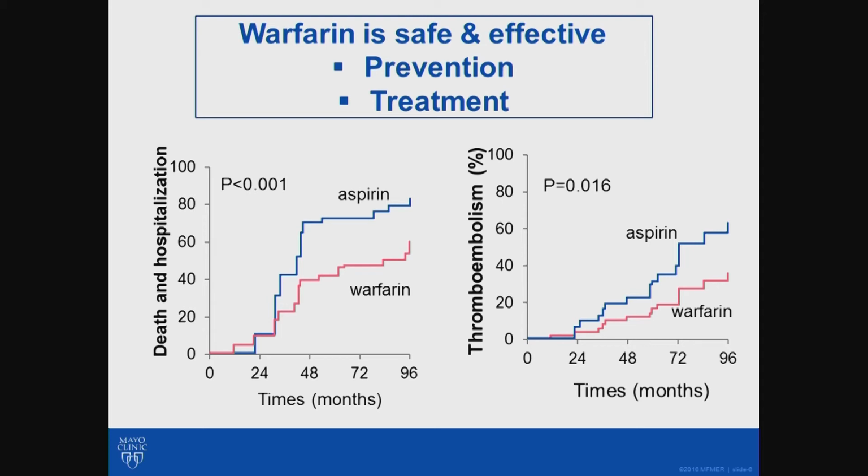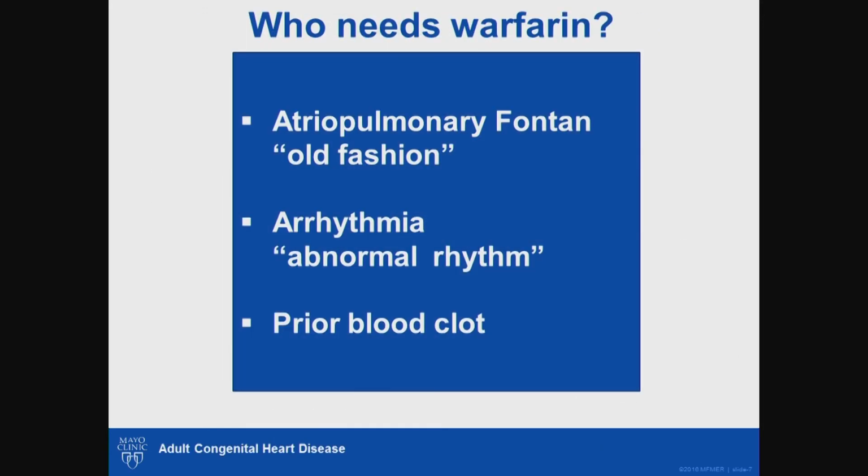So the next question is, should all Fontan patients be on warfarin? The answer is no, because warfarin has its own side effects, as I will show in the next slide. The patients that should be on warfarin are the high-risk patients, which include those patients with atriopulmonary Fontan, which is the old-fashioned Fontan operation that was done in the 1970s and 1980s.